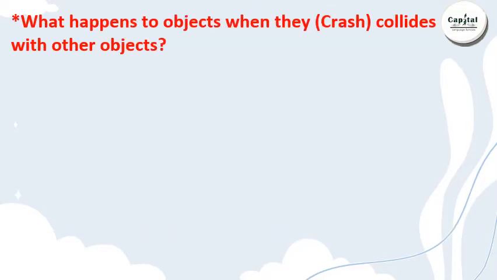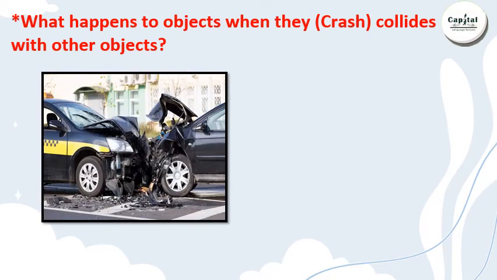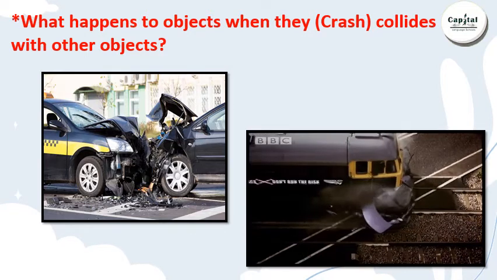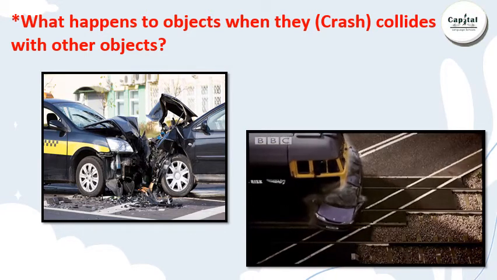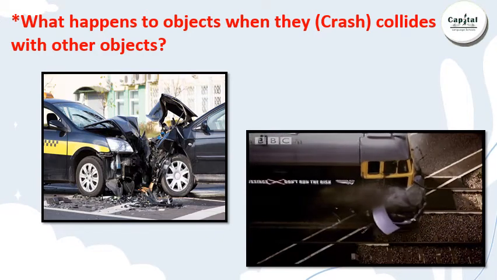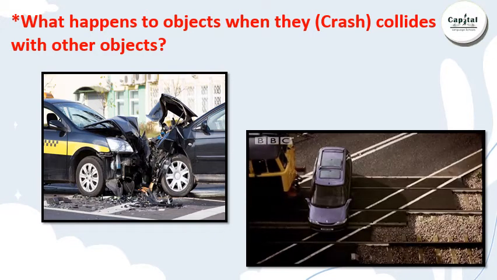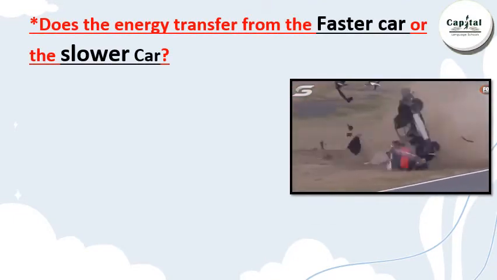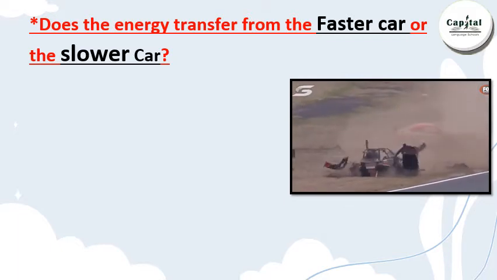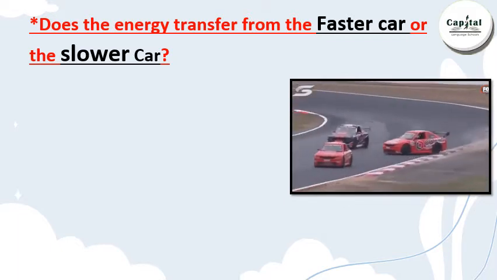And now, what happens to objects when they crash or collide with other objects? What happens? There is big damage. More damage. Let's find out, does the energy transfer from the faster car or the slower car?